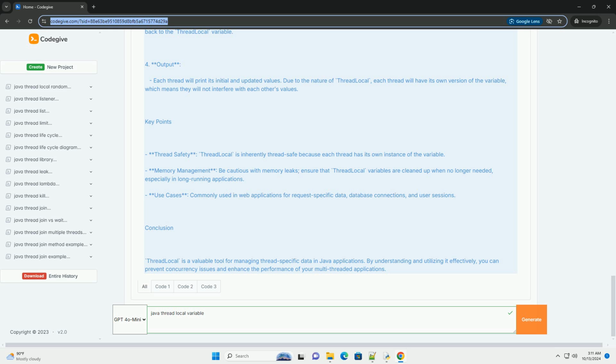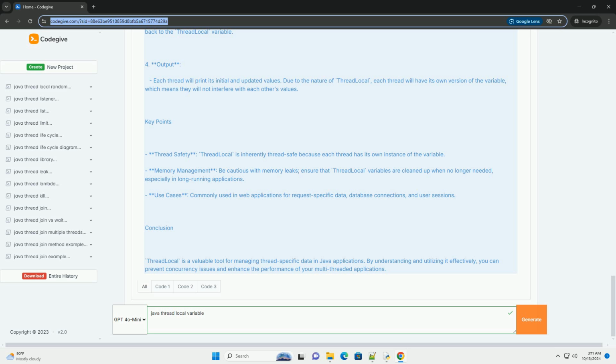Creating a ThreadLocal variable. To create a ThreadLocal variable, you can follow these steps. 1. Instantiate a ThreadLocal object. 2. Override the initialValue method if you want to provide a default value. 3. Use get to access the value and set to modify it.